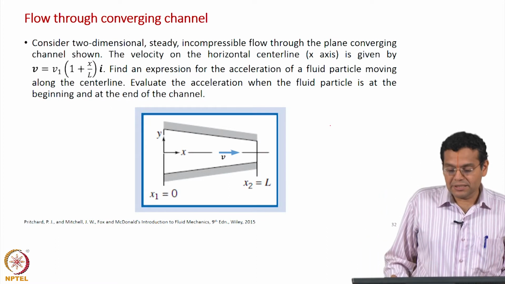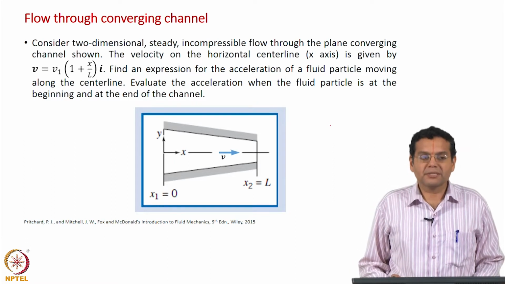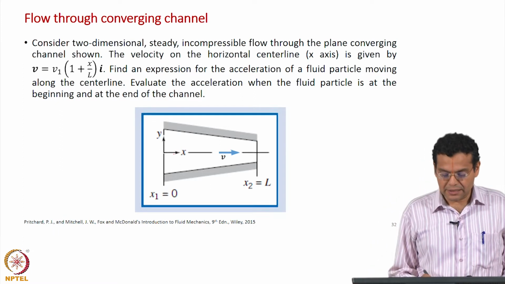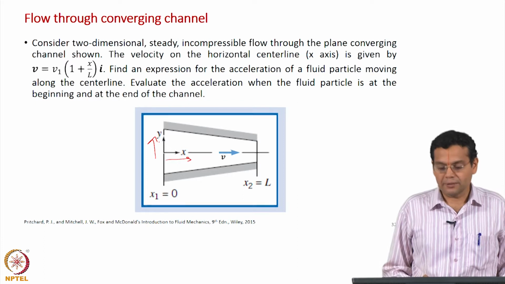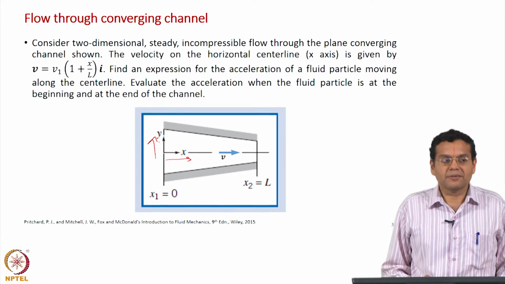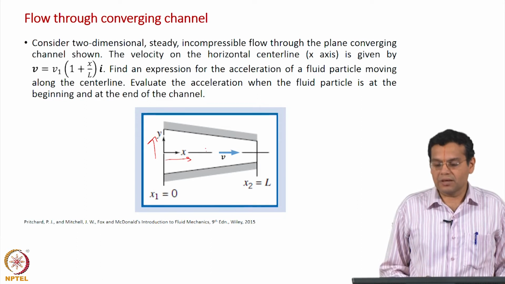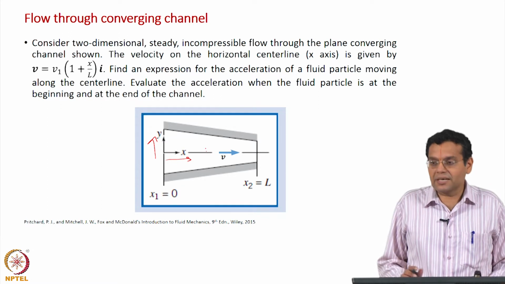Consider two dimensional steady incompressible flow. Two dimensional because you have velocity variation in the x direction and in the y direction as well. Steady, as we have seen earlier, at a particular point there is no change in velocity. Incompressible flow we will discuss later. As of now you can just say it is something like a constant density flow.